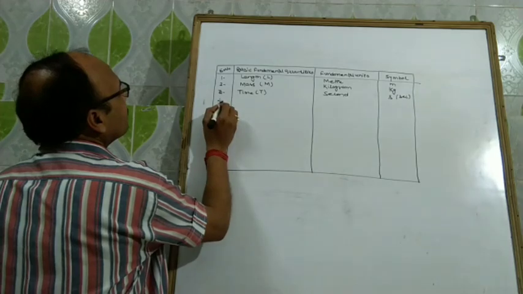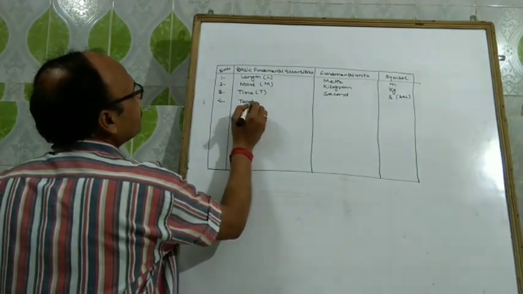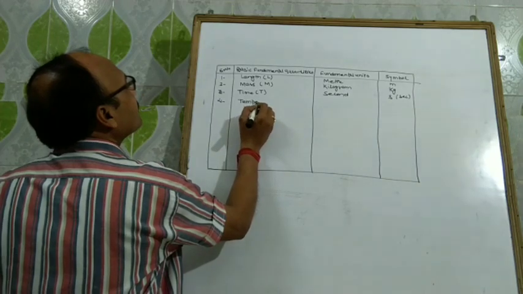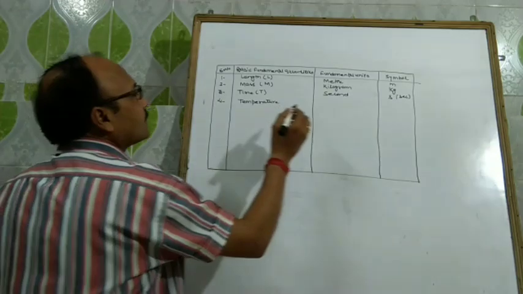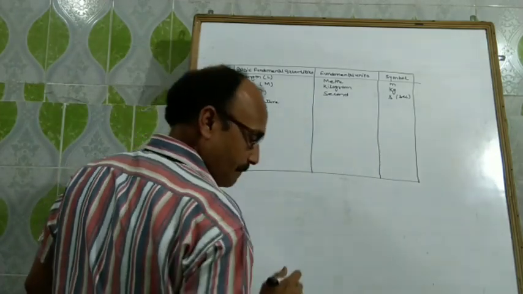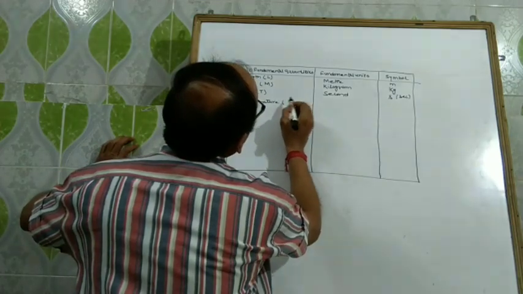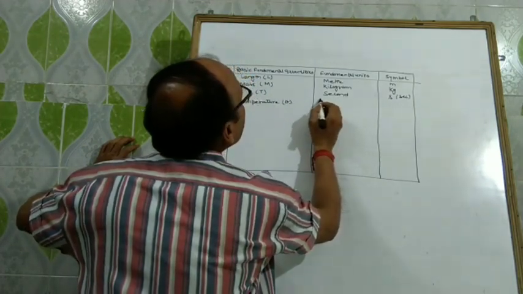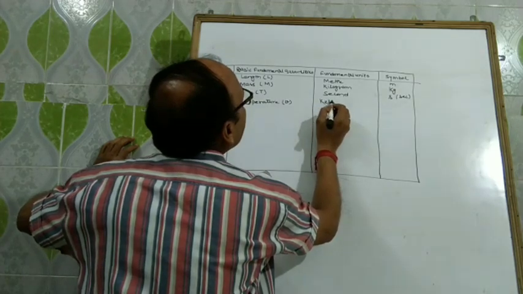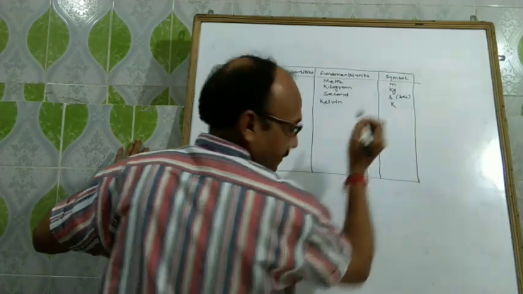Fourth is temperature, theta. Its unit is Kelvin and its symbol is K.